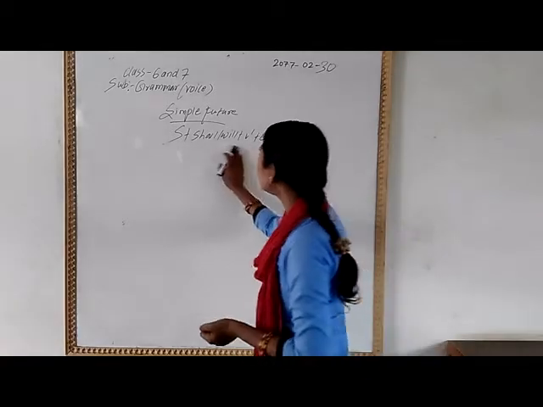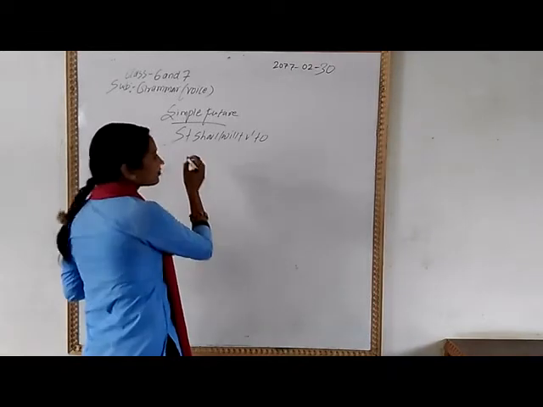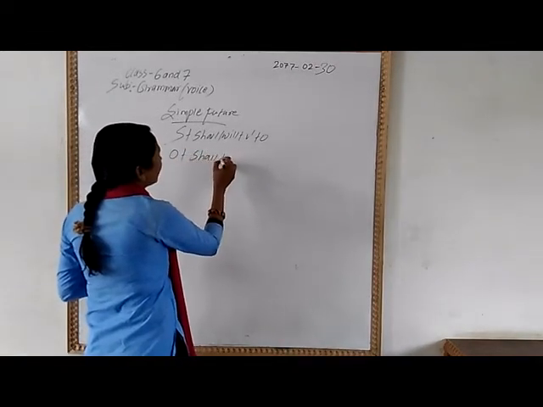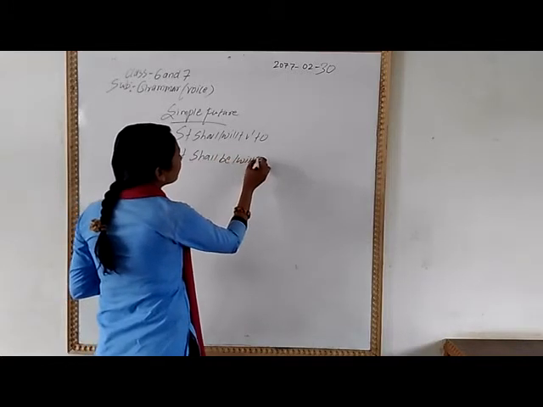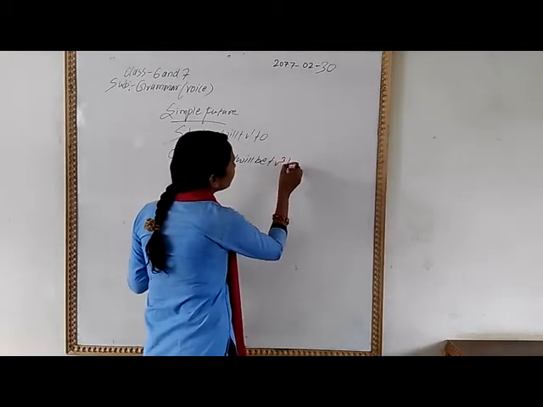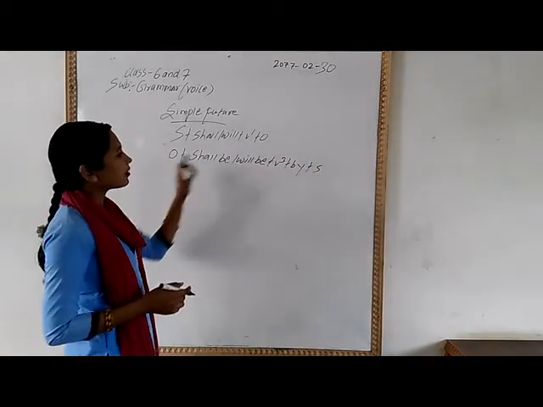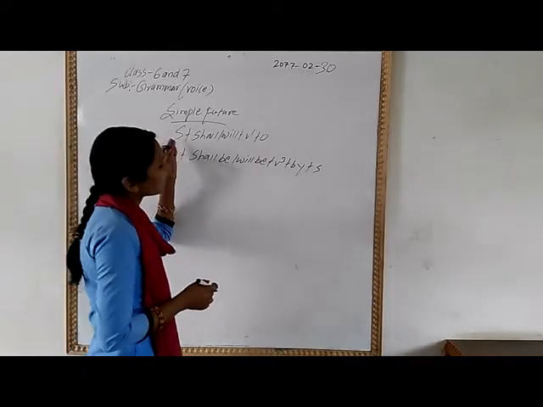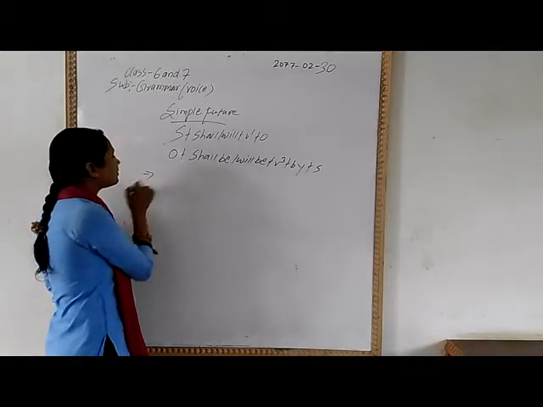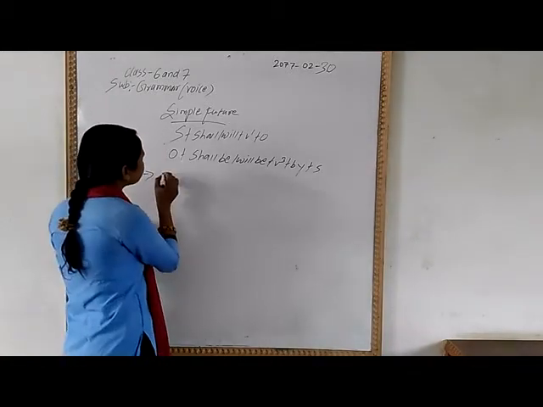Now what is the structure of this one, changing into passive form? Object plus shall be, will be plus V3 plus by plus subject. And you see here, the object comes here and the subject goes there. Now I am giving you some examples here. How to change this one?